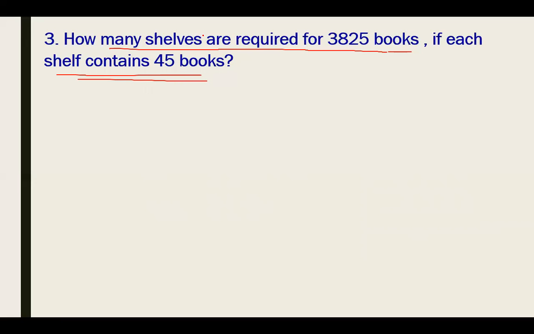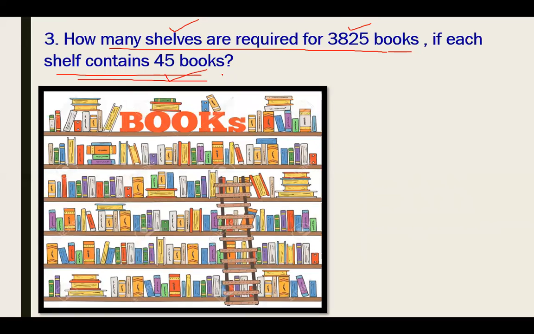Children, here the question is saying that you have to find the number of shelves for 3,825 books. And if each shelf means on one shelf you have 45 books. Suppose that you have a bookshelf and it is having a number of books. You can see the picture.